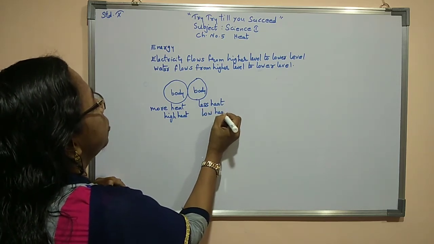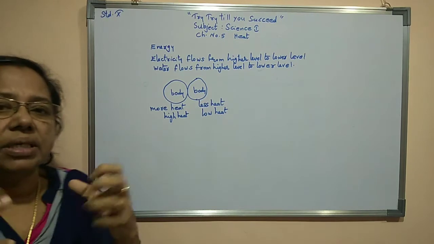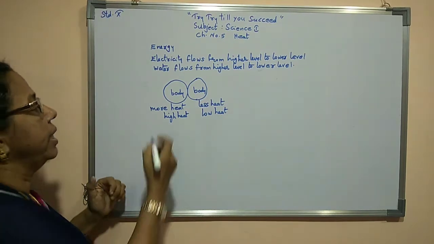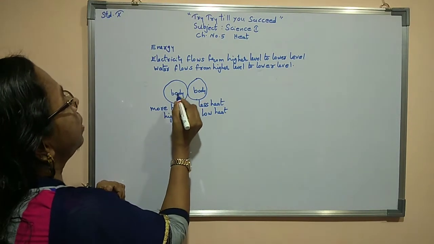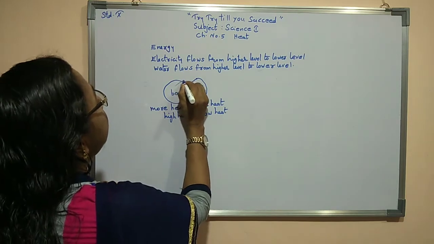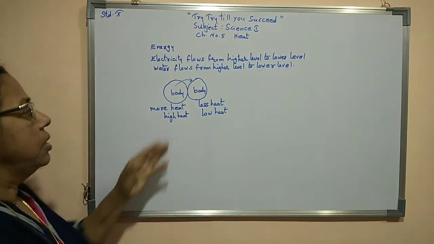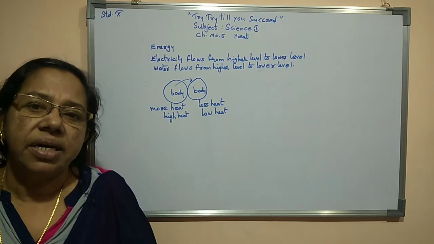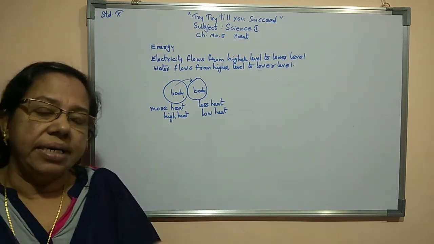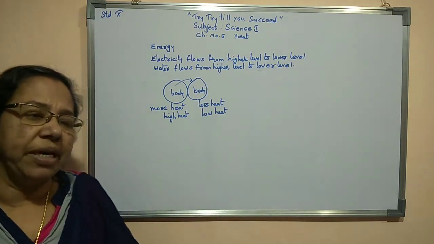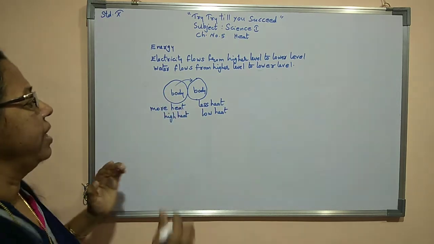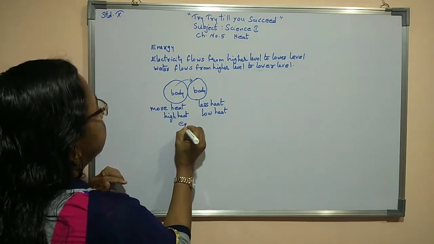So such two bodies we kept in touch with each other. We can find that the body which is having more heat, from that body heat will transfer to the body which is having less heat. Then till how much time will heat flow take place? Till both of them are getting equal heat.